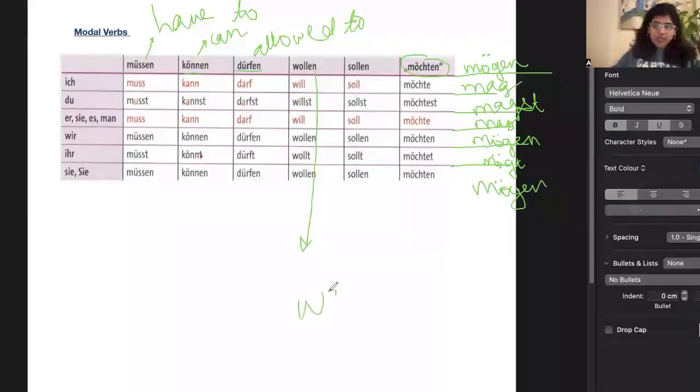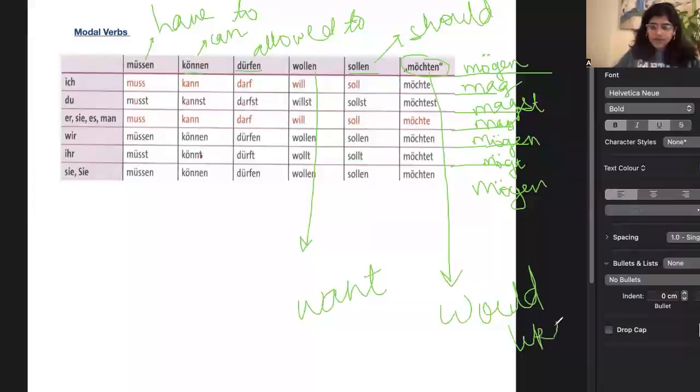Wollen means want. What is sollen? Sollen means should. What is möchten? Möchten means would like. And what is mögen? Mögen means just like. For example, I like a pizza: Ich mag eine Pizza. But if you want to say I would like to eat pizza, then would like is möchten. So these 7 verbs are called modal verbs.